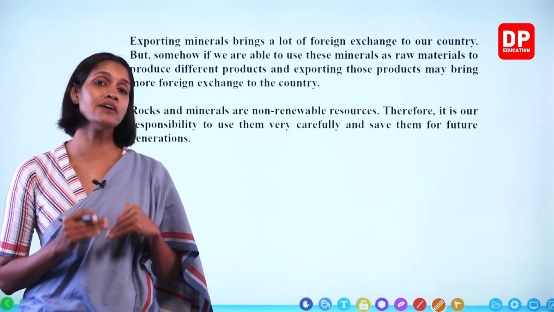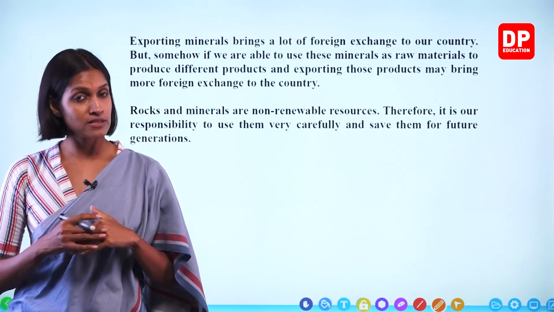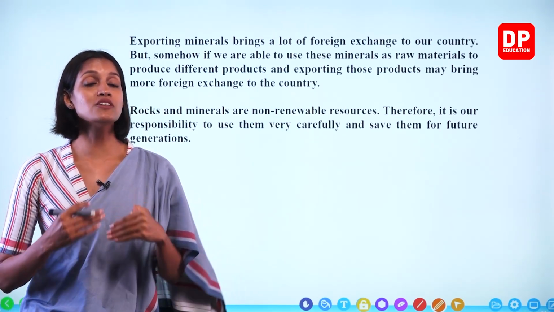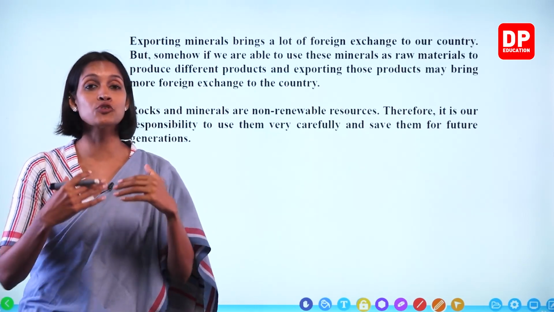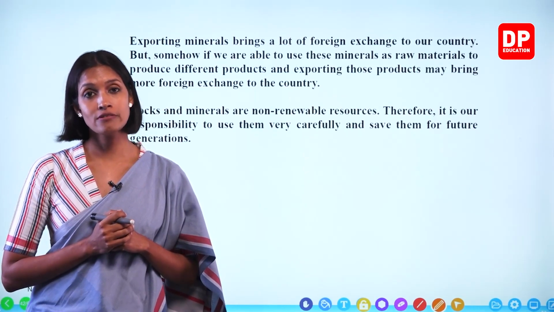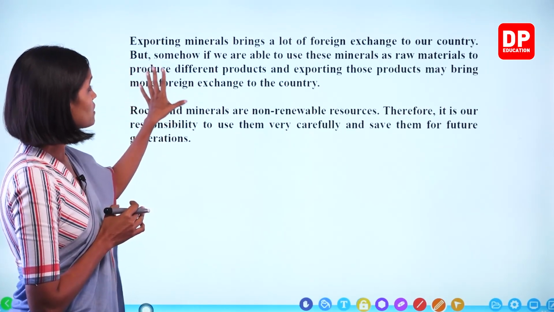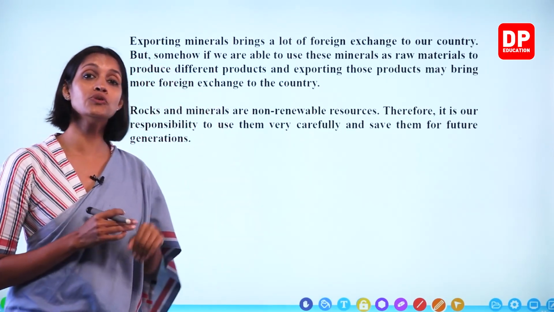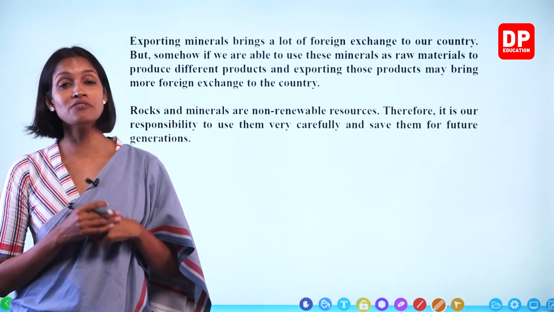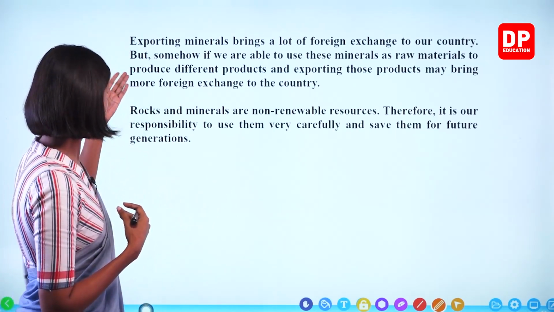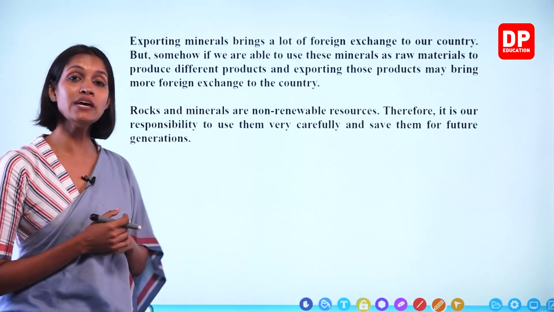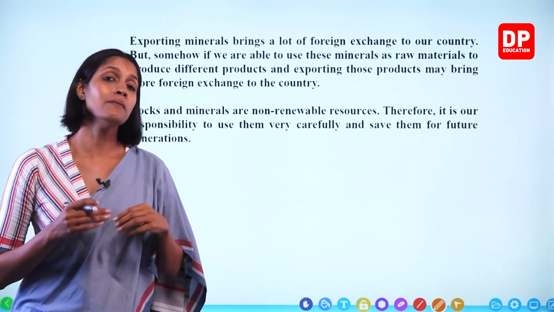Most of the time, our country exports these minerals as raw materials. If we can produce different products related to these minerals, we can make more money.